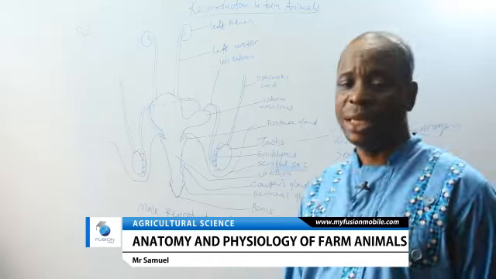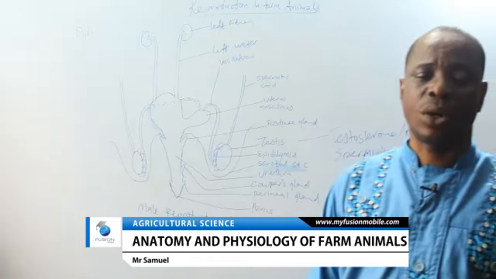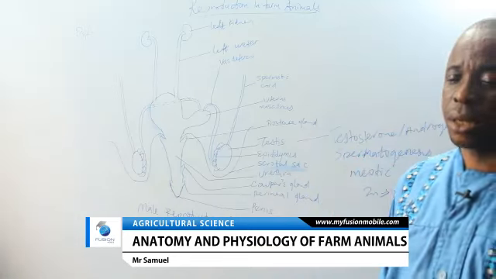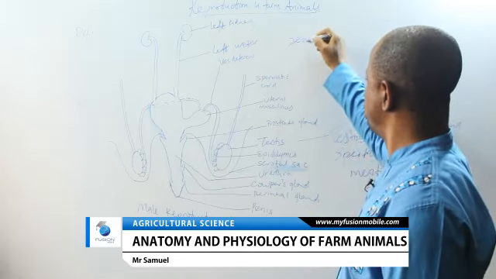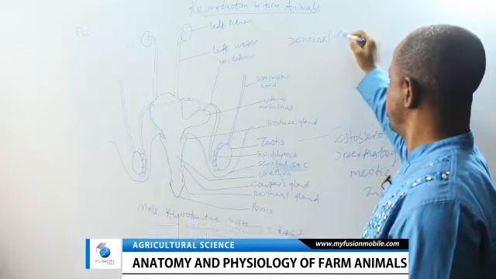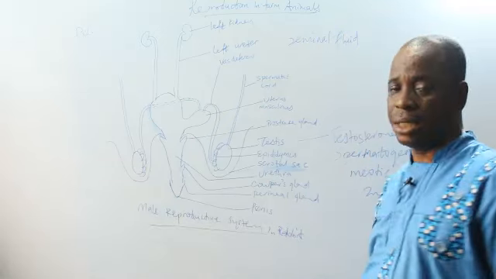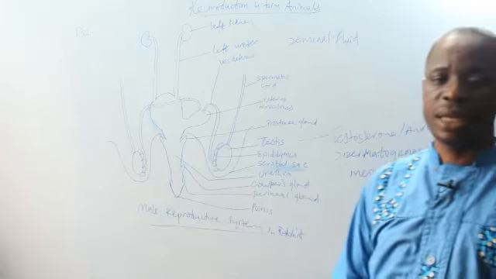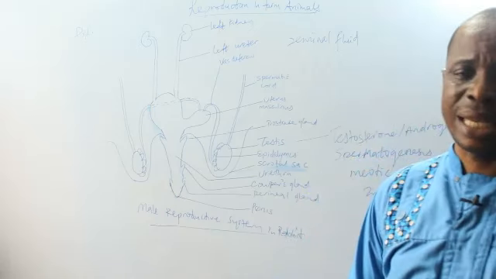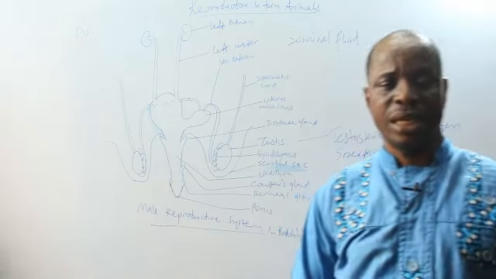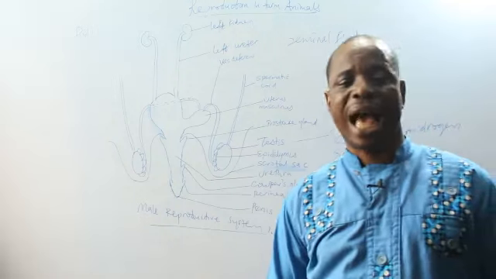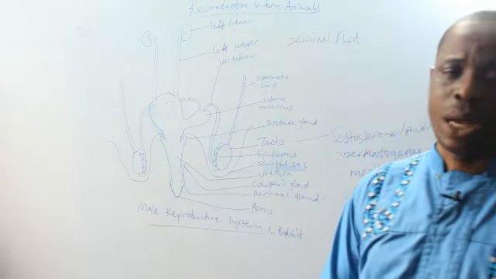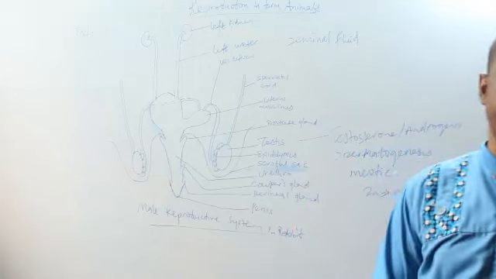These three glands are called accessory glands, and they release what we call seminal fluid. This is a fluid that is produced from these three glands when the male animal is sexually excited. The function of these fluids is to provide alkaline medium for spermatozoa, when ejaculated to the female body system.